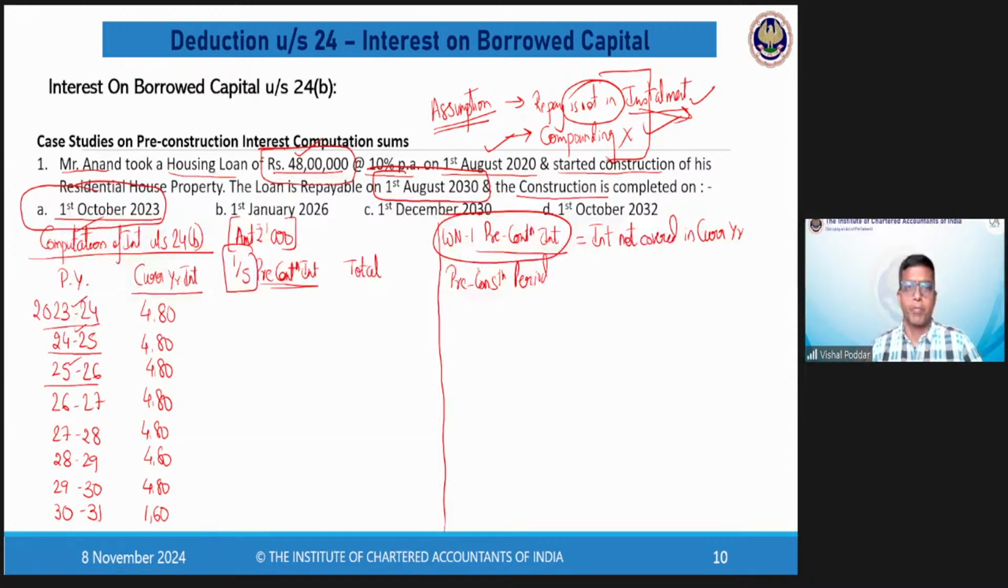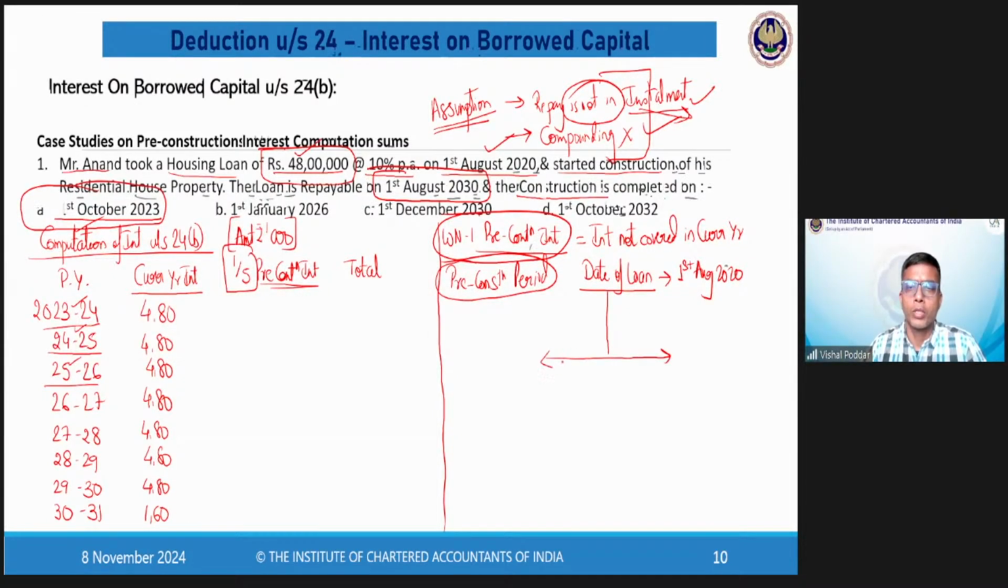Now, pre-construction period will be computed as the starting date is date of loan, no doubt, because interest will start from this date only. So it is 1st August 2020. There is no doubt in this. The interesting part is the end date. Now, one logical end date of this would be repayment of loan date.